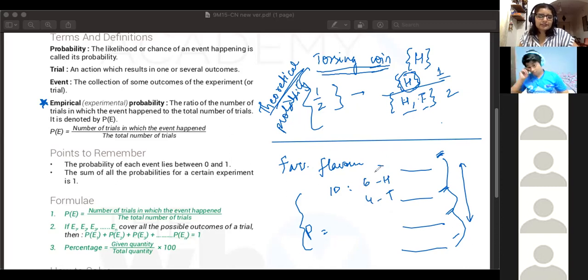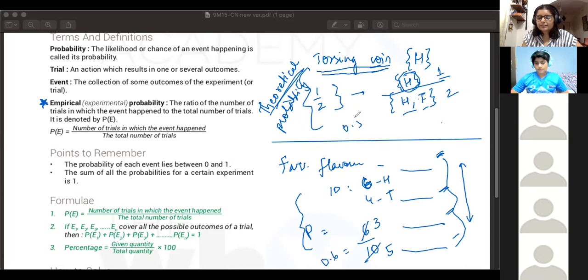Now, how does it make sense? Theoretically the probability should be 1/2, but in this case you're getting 6/10, which is more than 1/2. Ma'am, that is the same thing, because if you reduce it to its simplest form, it will be again 1/2. Will it? Reduce 6/10 to simplest form. No, it won't, ma'am, it will become 3/5. Yes, 1/2 is 0.5 and this is equal to 0.6. It's a little more, isn't it?